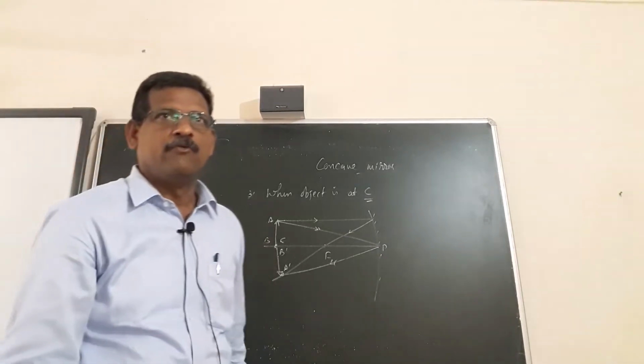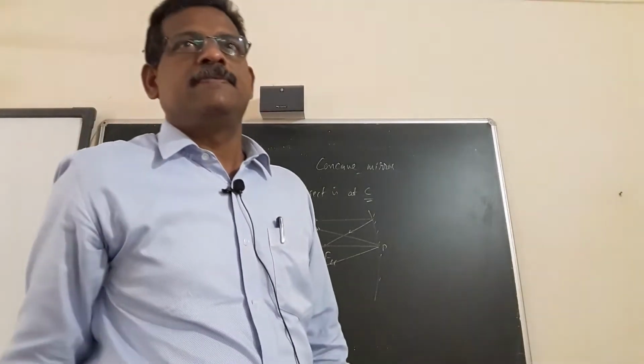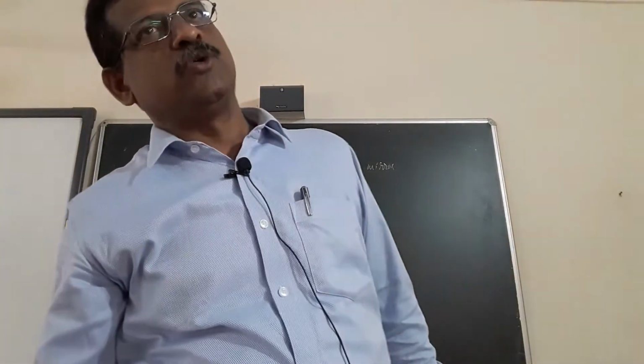So when the object is at C, the image is also formed at C. It's a real image, inverted and of the same size.